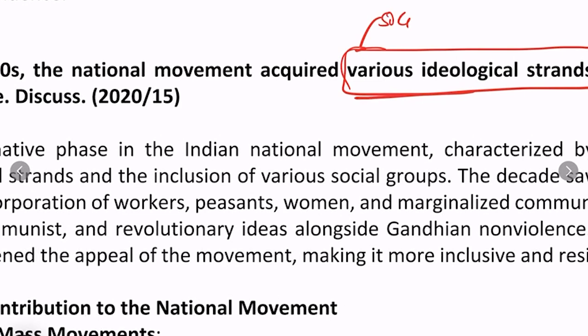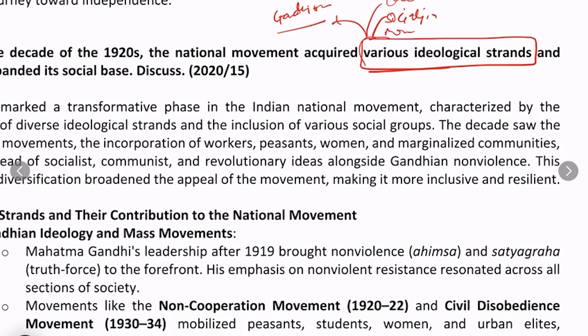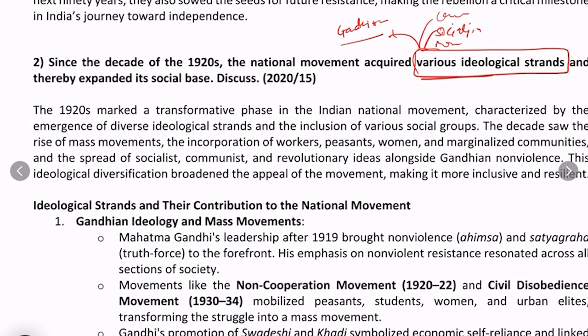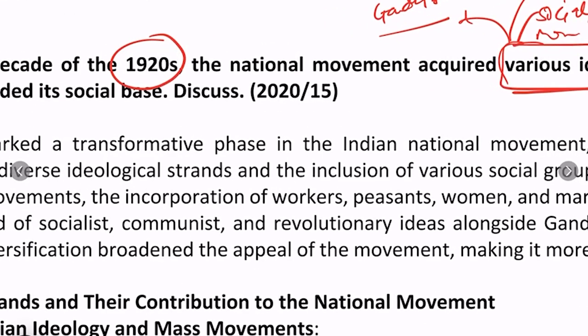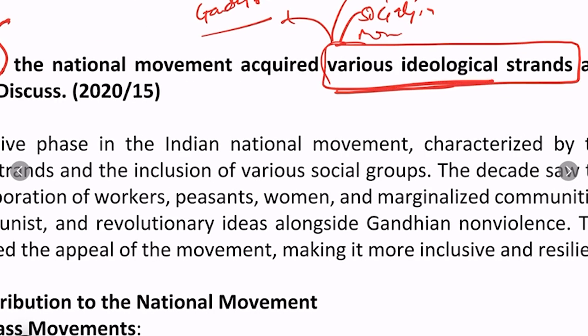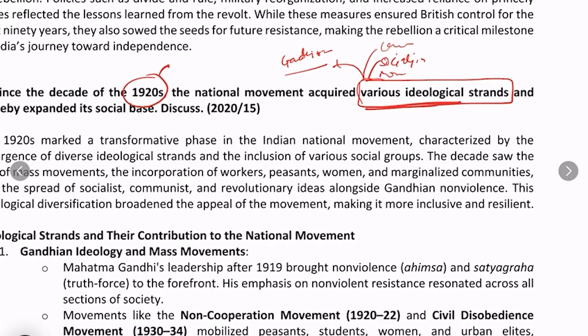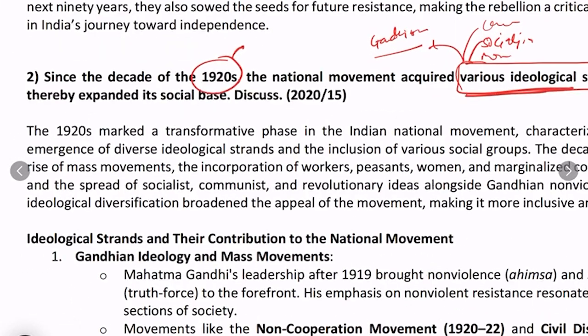Let's say socialism, Marxism, communalism, and Gandhian strategies. These were the various ideological strands. And then the national movement after the 1920s, we don't have to write before the 1920s. After the 1920s, what were the various ideological strands that helped expand the social base of the national movement, correct?